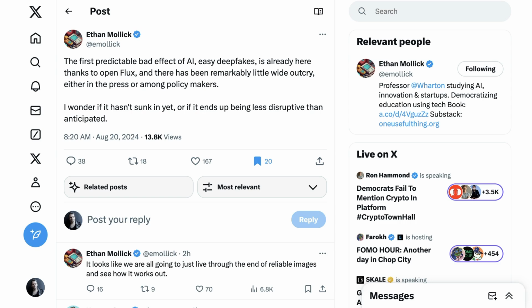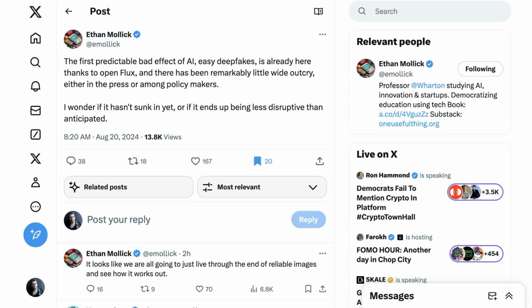He continues, "It looks like we're all going to just live through the end of reliable images and see how it works out." The interesting question to me, which we'll just have to wait and see, is what actual impact things like Trump sharing those AI photos actually has. In that case, it strikes me that they're pretty obviously not real, and that it doesn't seem like there was an actual attempt here to convince anyone that they were.